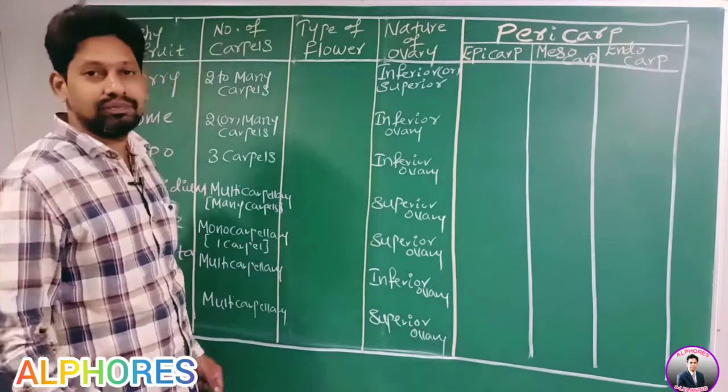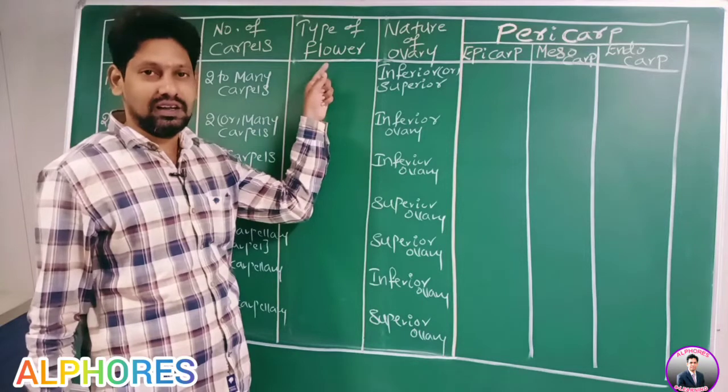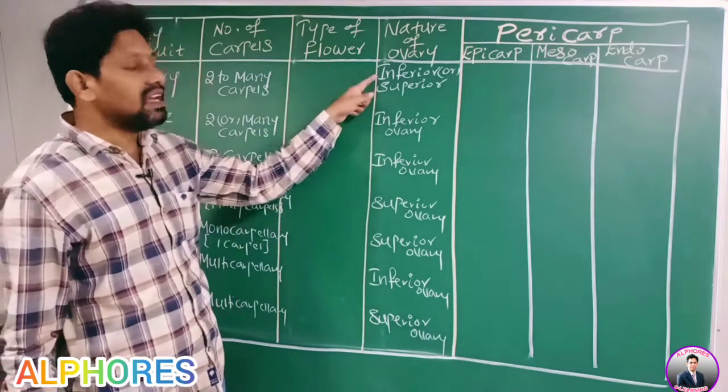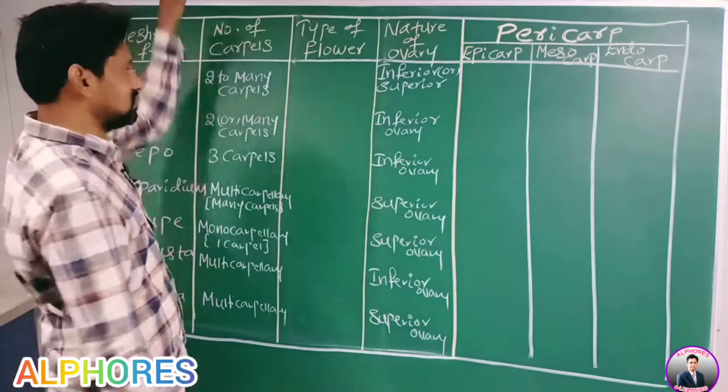If we know the nature of ovary, we can tell the flower. Yes or no? Inferior ovary, epigynous flower. Superior ovary, hypogynous flower.